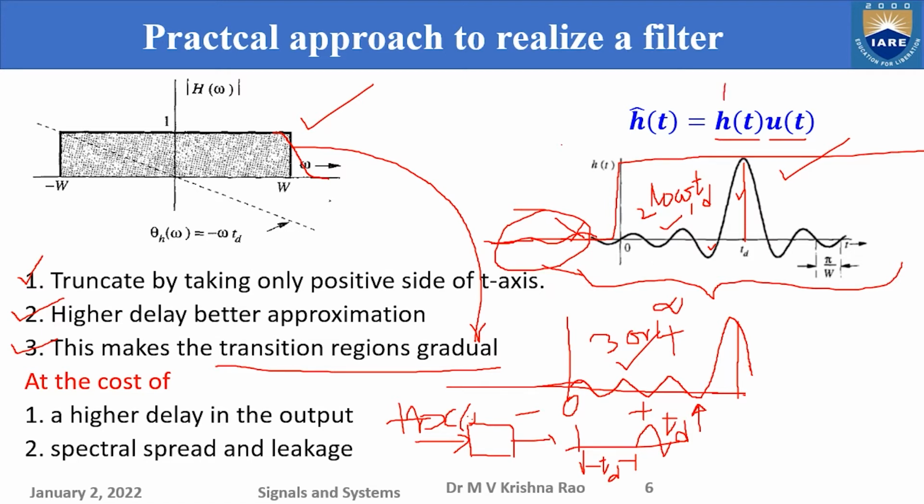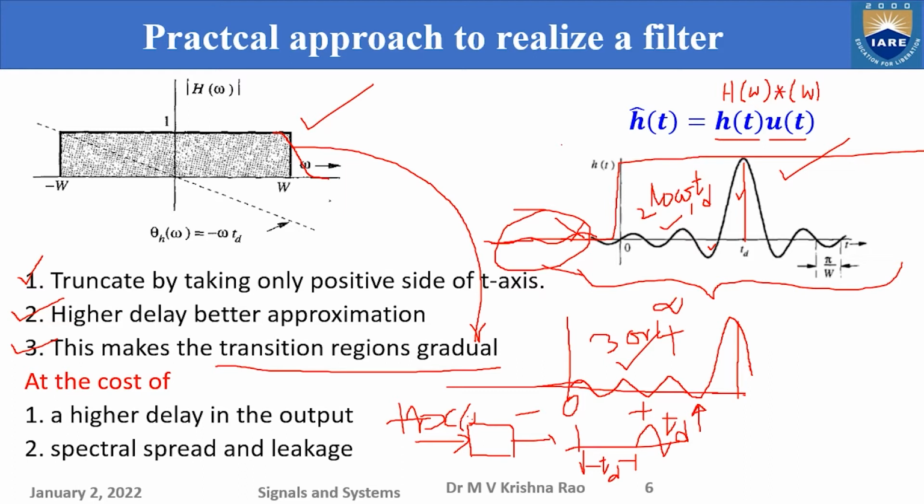So for example, H of omega and U of omega, that is the spectrum of the step response function. So these two are convolved because you are multiplying in the time domain, their frequency spectra will convolve. Let me put this clearly. So this is the convolution operation between the two spectra.